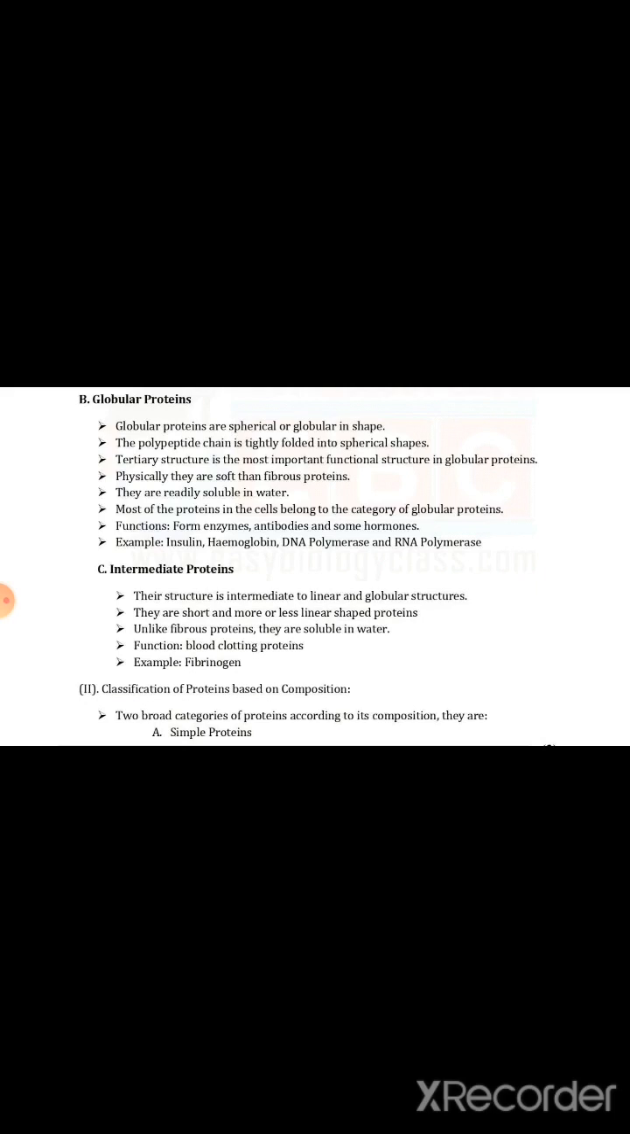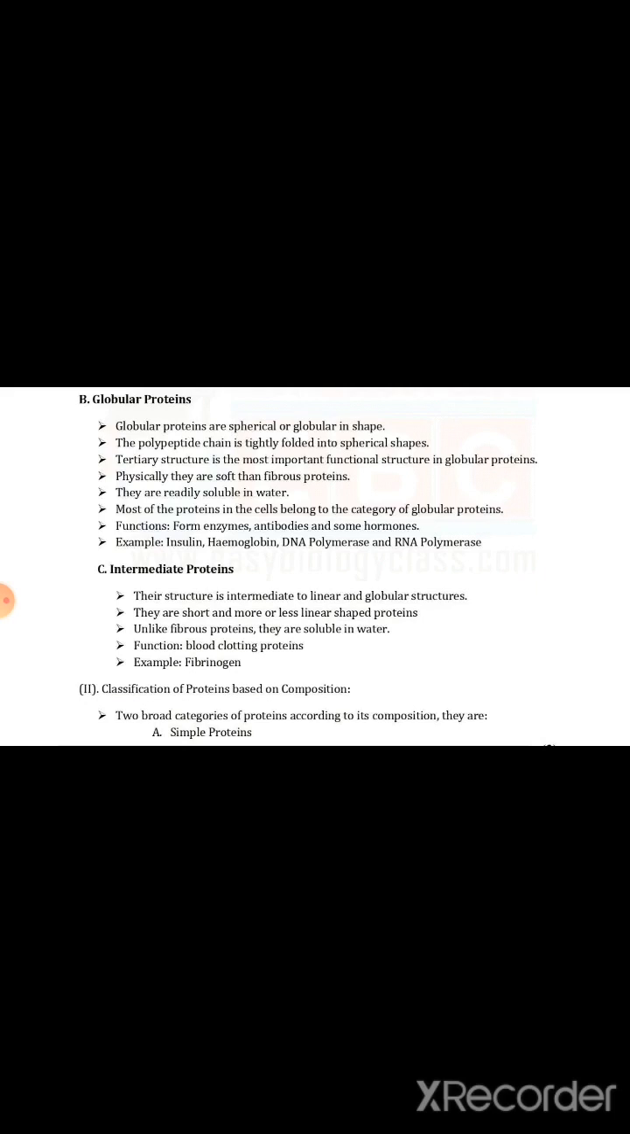Then intermediate protein. Their structure is intermediate between linear and globular structure. They are strong and more or less linear-shaped proteins. Unlike fibrous proteins, they are soluble in water. The function of an intermediate protein is blood clotting. For example, fibrinogen.